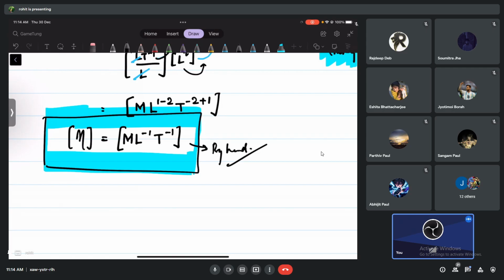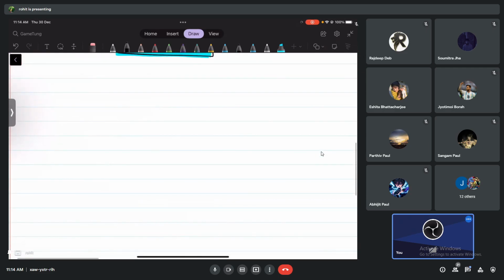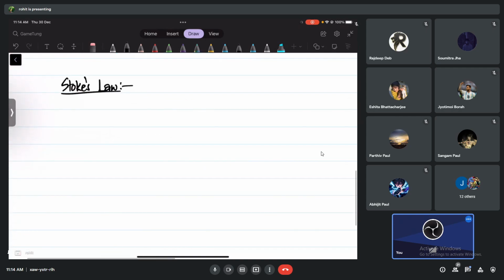So what is Stokes law? Till now I have not talked about Stokes law, so let's talk about it. Important: I'll quickly tell you what they can ask you from here. The first thing they'll ask you is of course the statement of Stokes law. The second thing is they will ask you to prove Stokes law. For the proof we are going to follow the method of dimensions, so it's not going to be difficult, but let's talk about Stokes law right now.